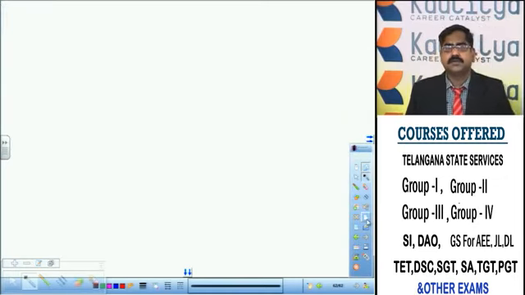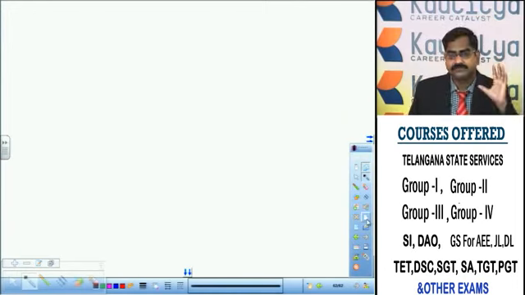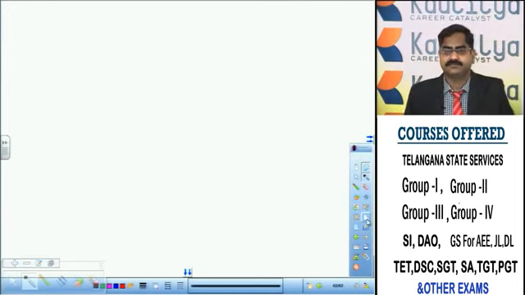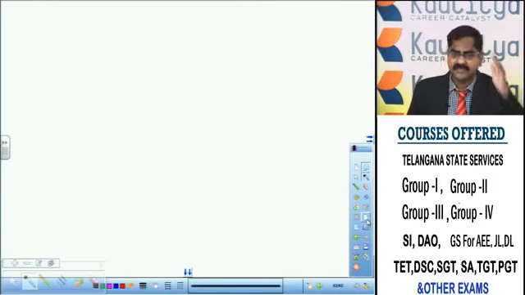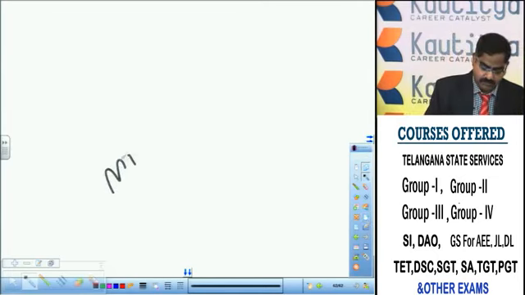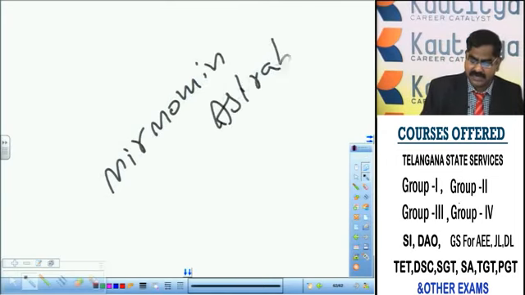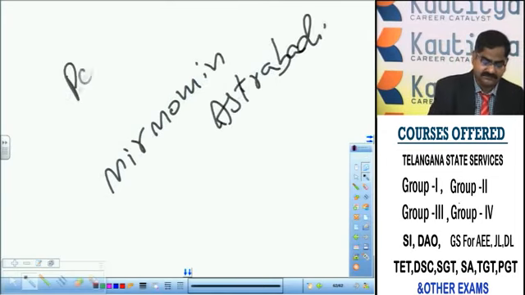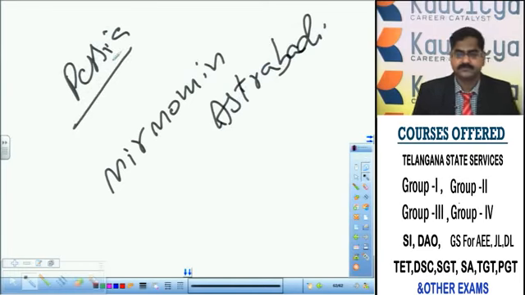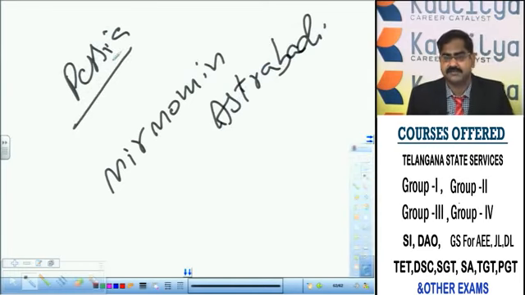Right. Who played an important role in the construction of Hyderabad? A Persian who descended to South India and joined as a Peshwa in the court of Muhammad Quli Qutub Shah. He is the main man behind the construction of Hyderabad city. What is his name? Mir Momin Astrabadi, who came from Persia, Iran. He was the main person behind the construction of Hyderabad city.